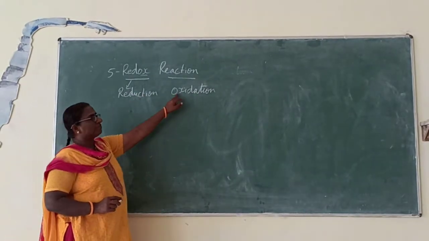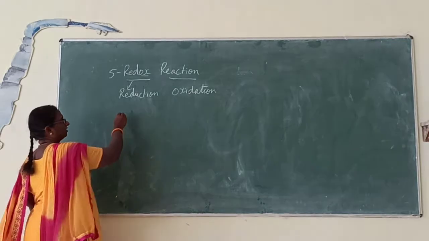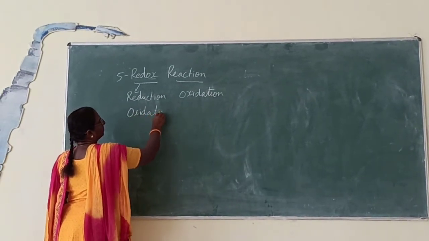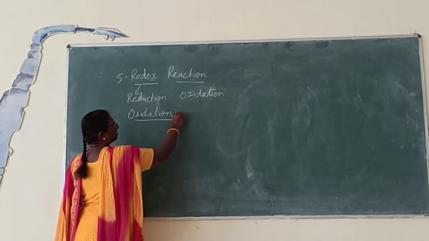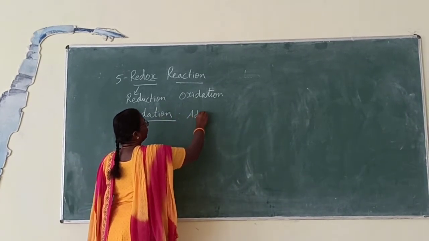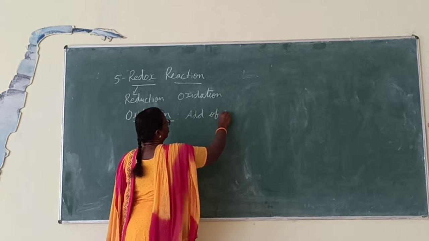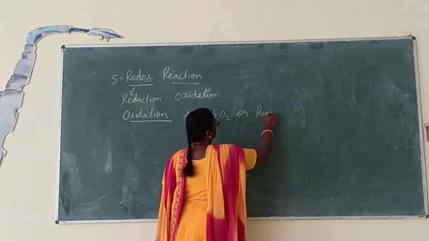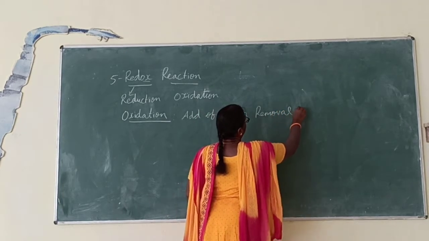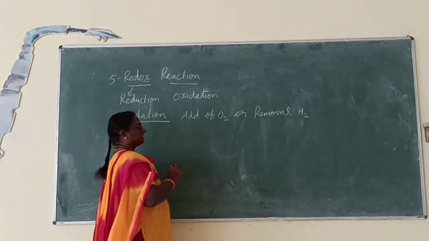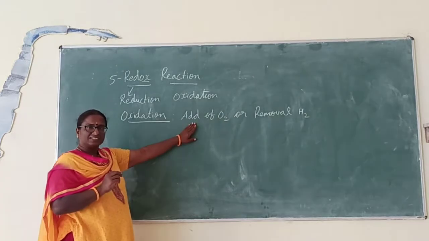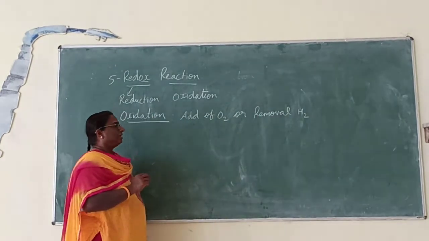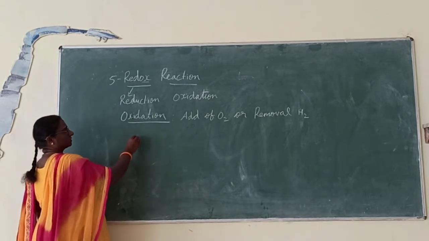So, let us see first oxidation reaction. What is oxidation reaction? Oxidation reaction means addition of oxygen or removal of hydrogen. So, oxidation reaction is a reaction in which oxygen is added or hydrogen is removed. Let me give you an example for this oxidation reaction.